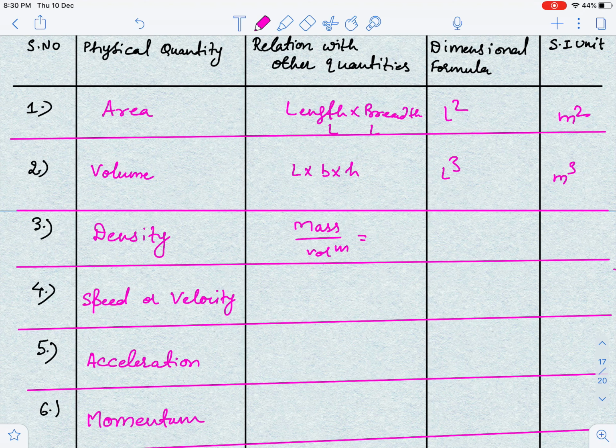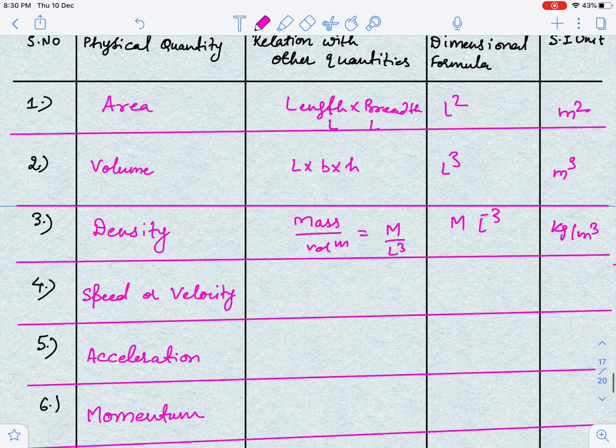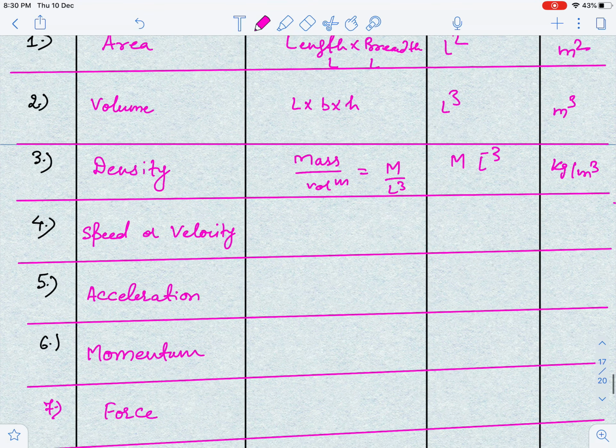Density, I can write, is mass per unit volume. So mass can be written as M, and volume is L cube, so ML to the power minus 3, and its unit is kg per meter cube, because M stands for kilogram and volume is meter cube.